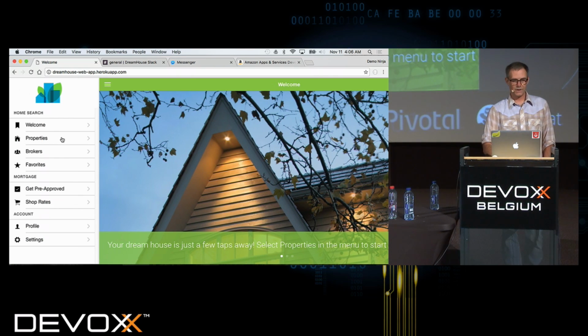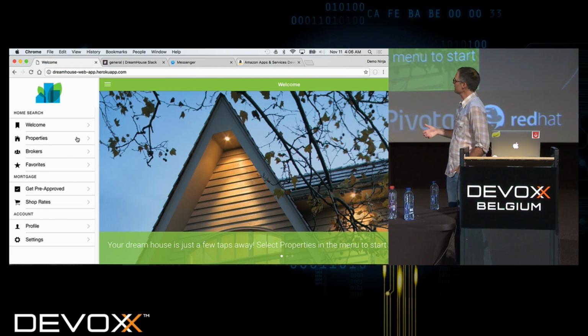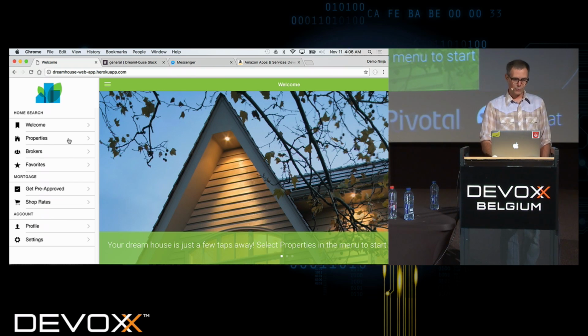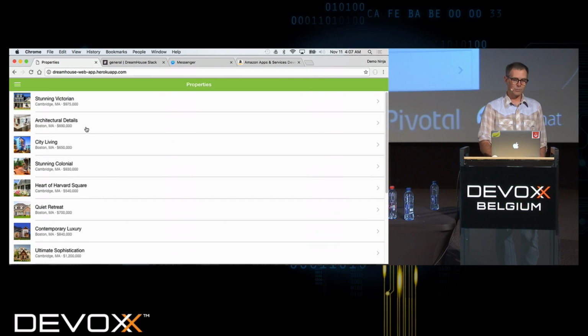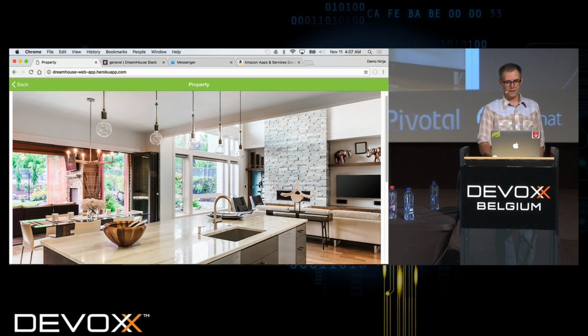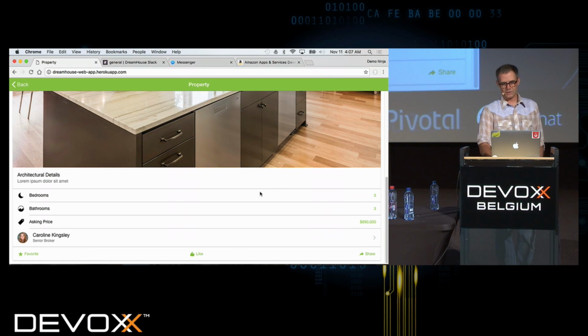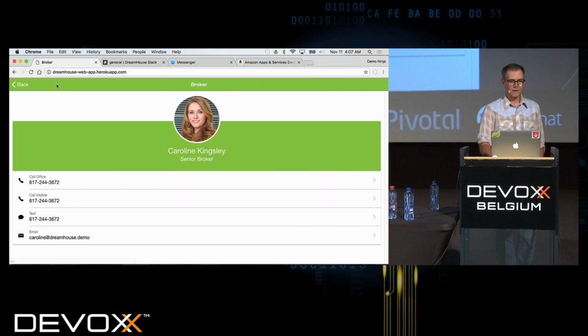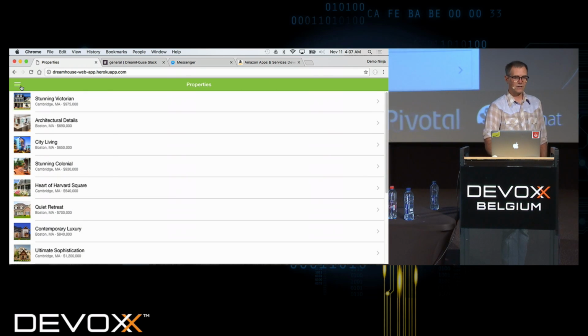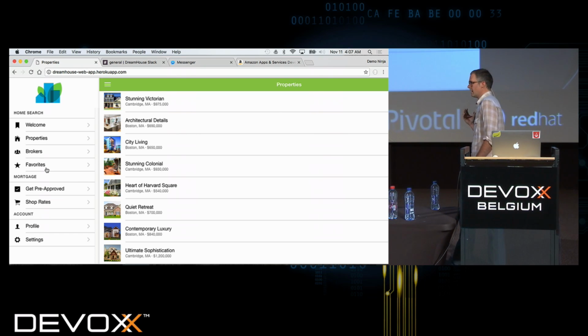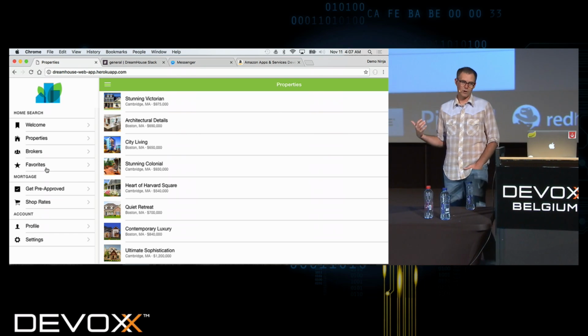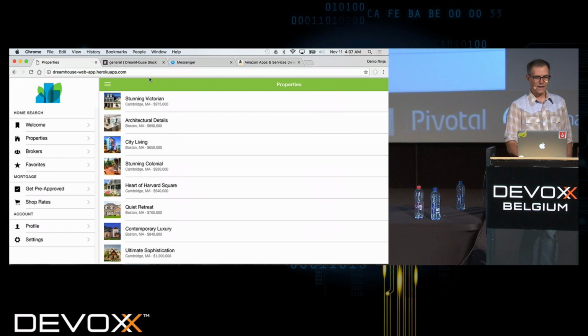So this is the web version that's actually more catered towards a mobile web application. So some of the formatting stuff is a little weird on this display, but you can see we can go in and search for properties. These are pulling up properties in Boston, and then we can go through and see pictures and information. We can favorite properties and contact a broker and that sort of thing. So this is our little sample application that we'll be using the data from as the example application for our bots. So I wanted to show you that.